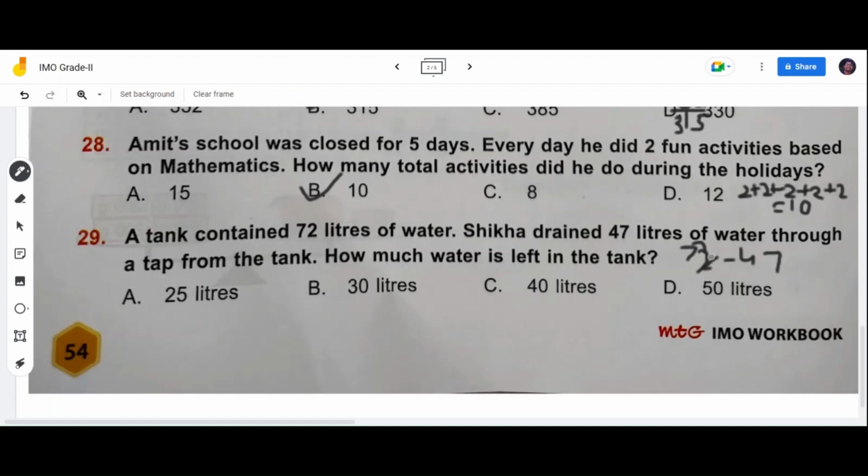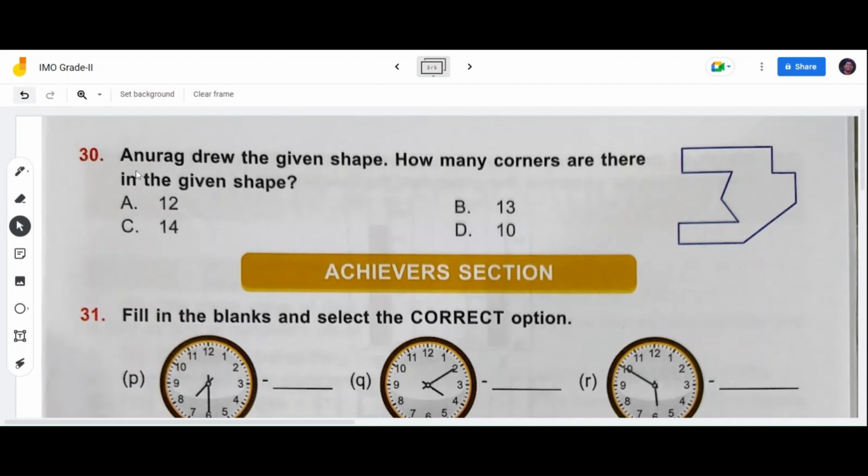So let's take a borrow over here. 12. 12 minus 7, how much, children? 5. 6 minus 4 is nothing but 2. So 25 liters are left in the tank. Option A is the correct option. Right, children? Now the 30th question.